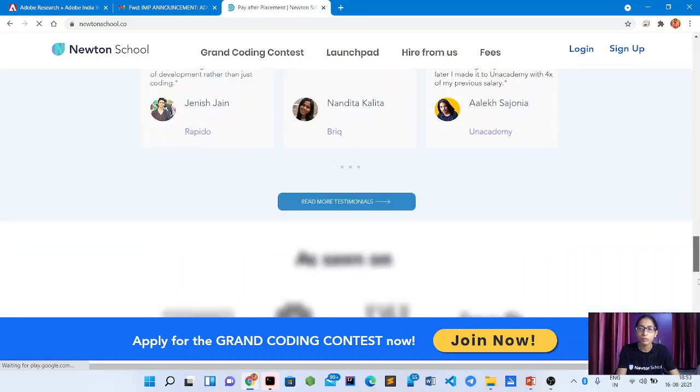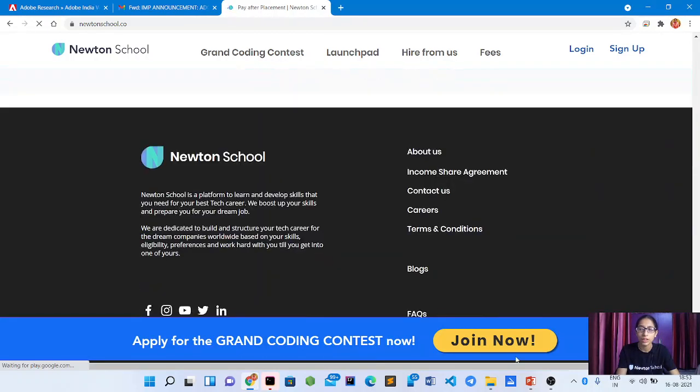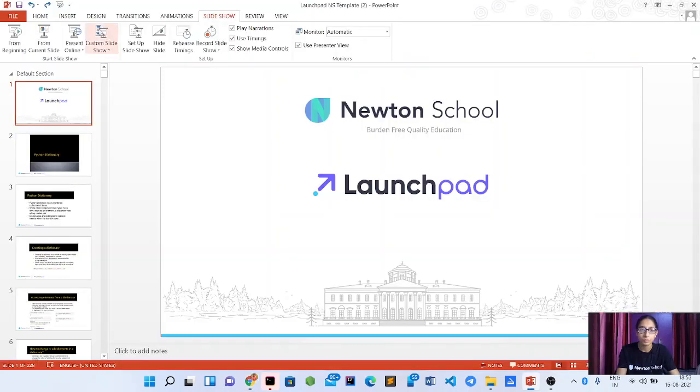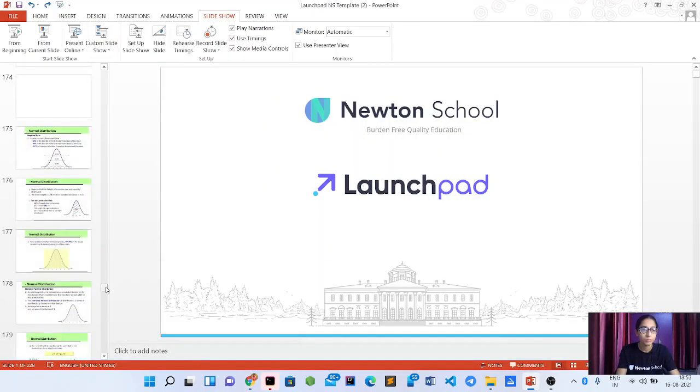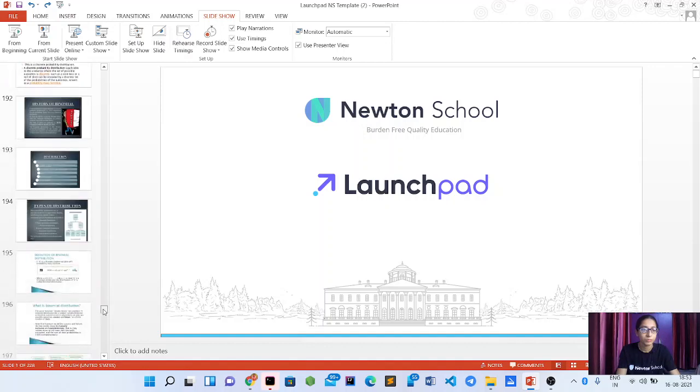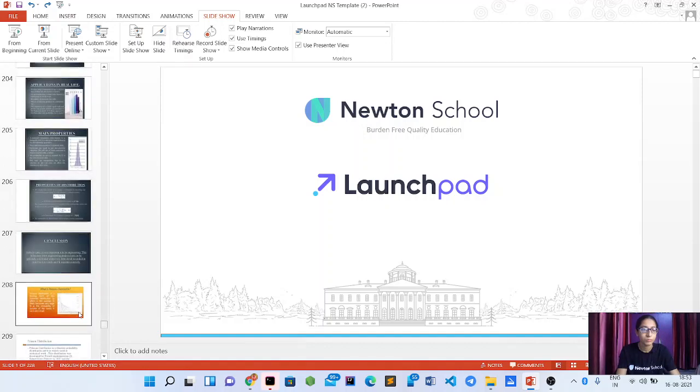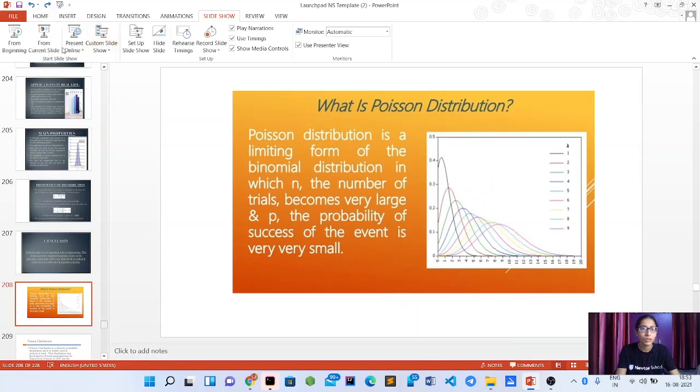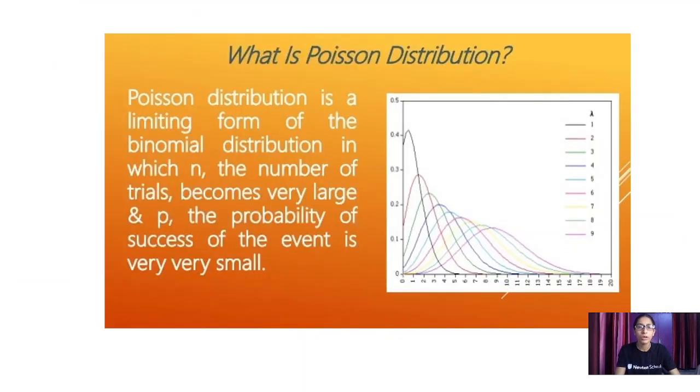Let's move to our concept, that is Poisson distribution. Now let's study what the Poisson distribution actually is, what its implementation and conclusion are, and what its applications are.